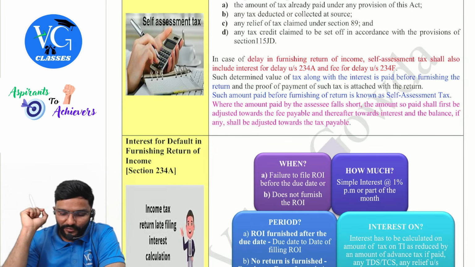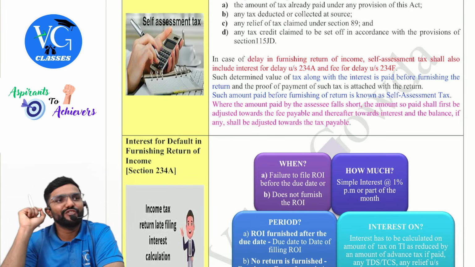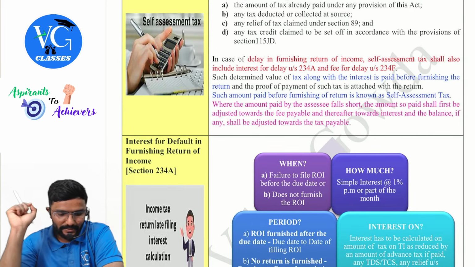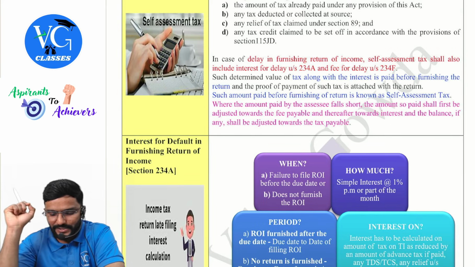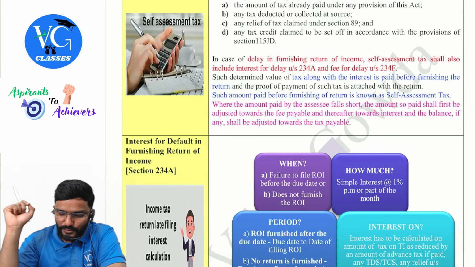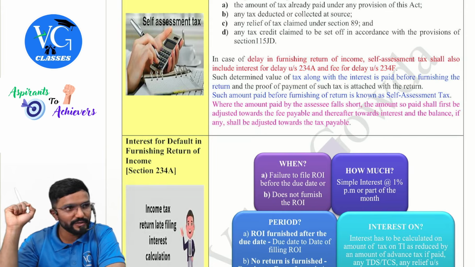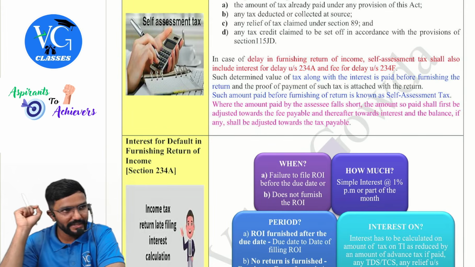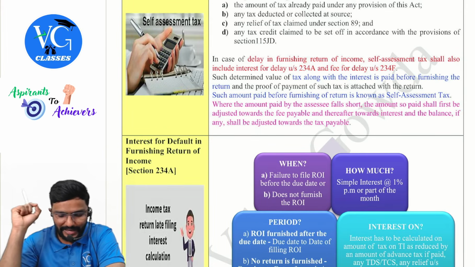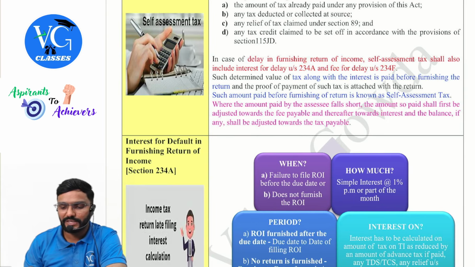Such amount paid before furnishing the return is known as self-assessment tax. Where the amount paid by the assessee falls short, the amount so paid shall be first adjusted towards what? Fee payable and then interest, and the balance, if any, shall be adjusted towards tax.